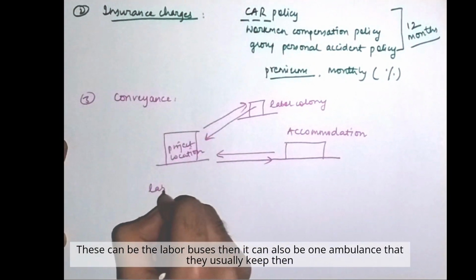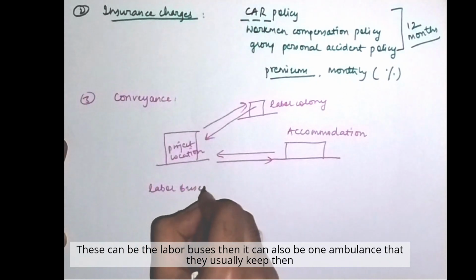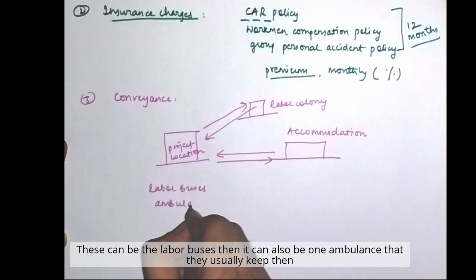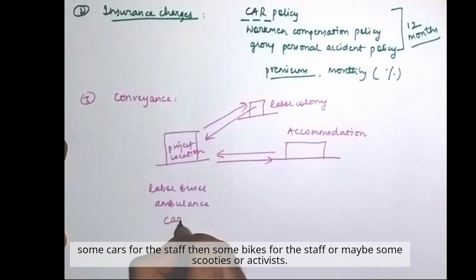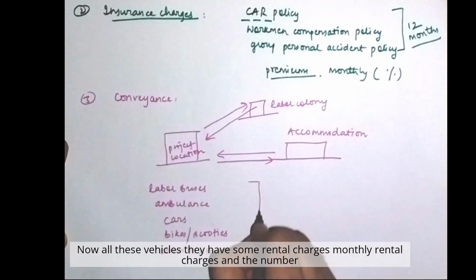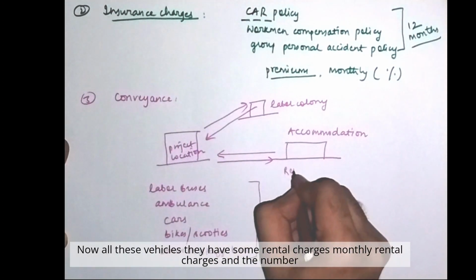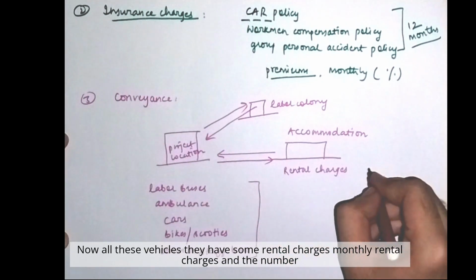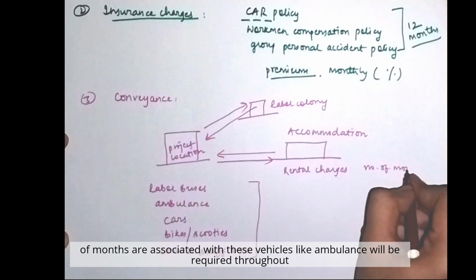Conveyance can be the labor buses, then it can also be one ambulance that they usually keep, then some cars for the staff, then some bikes for the staff or maybe some scooties or Activas, then some common staff bus. Now all these vehicles have some monthly rental charges, and the number of months are associated with these vehicles.